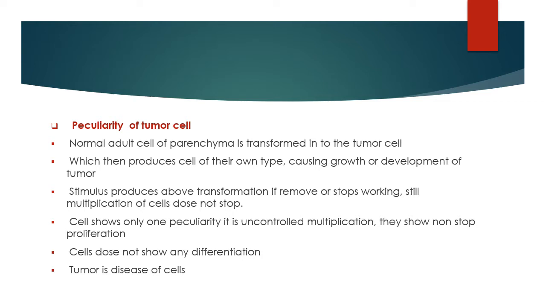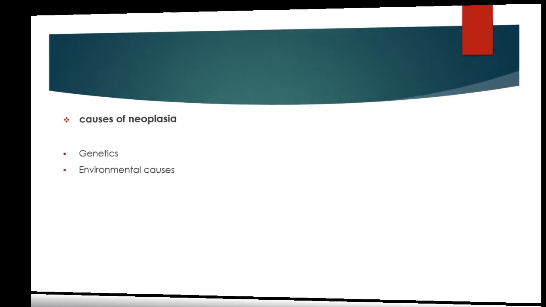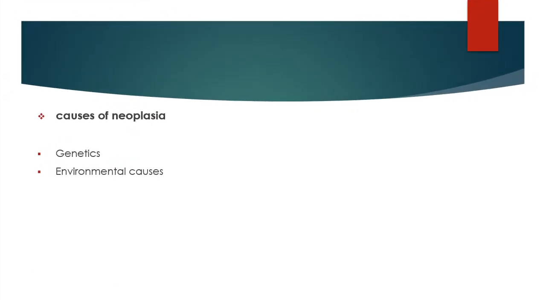In this chapter we are going to discuss the types of tumor. Before starting the types of tumor, we want to know about the peculiarity and why it is named neoplasia. Neoplasia means new growth of cells and continuous growth of cells, and because of that it produces tumors. So under neoplasia we want to study the types of tumors. The causes of neoplasia we discussed are genetic causes and environmental causes.